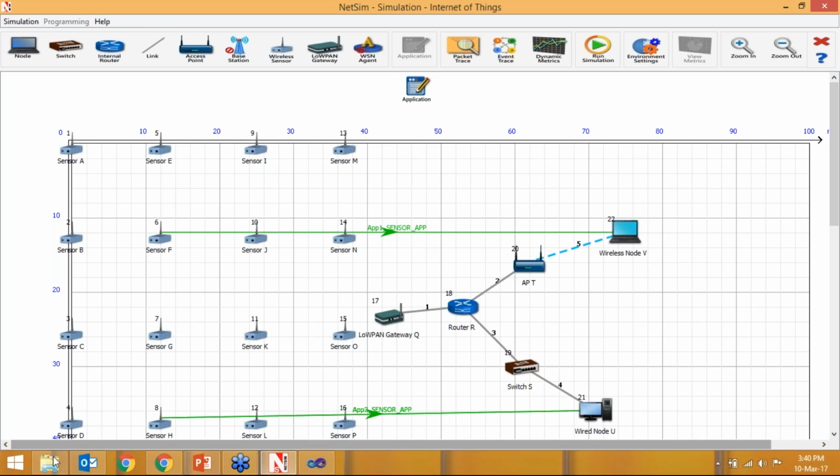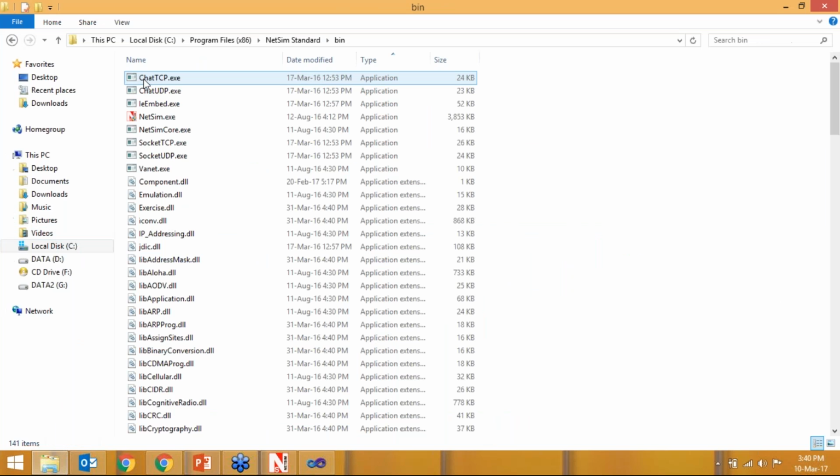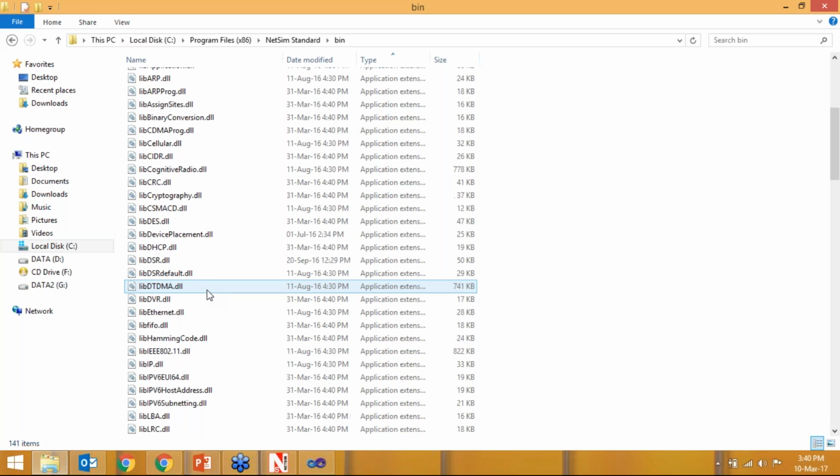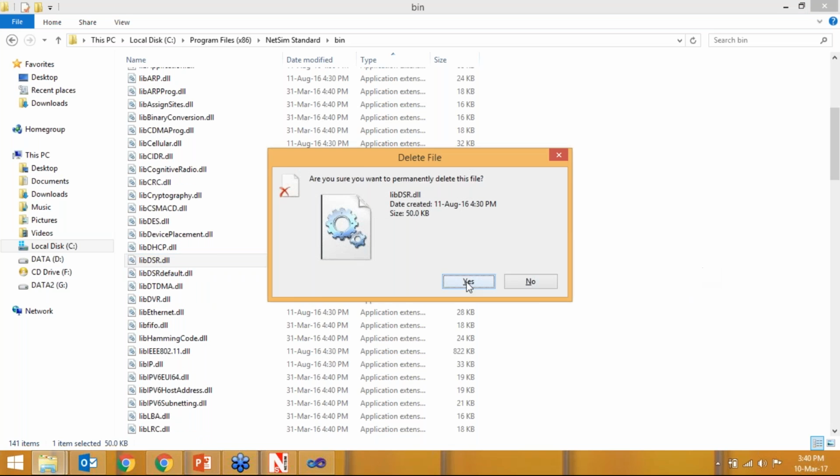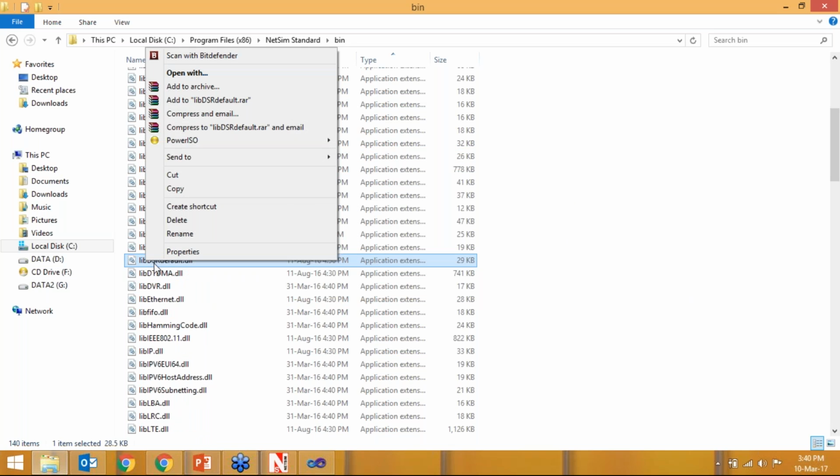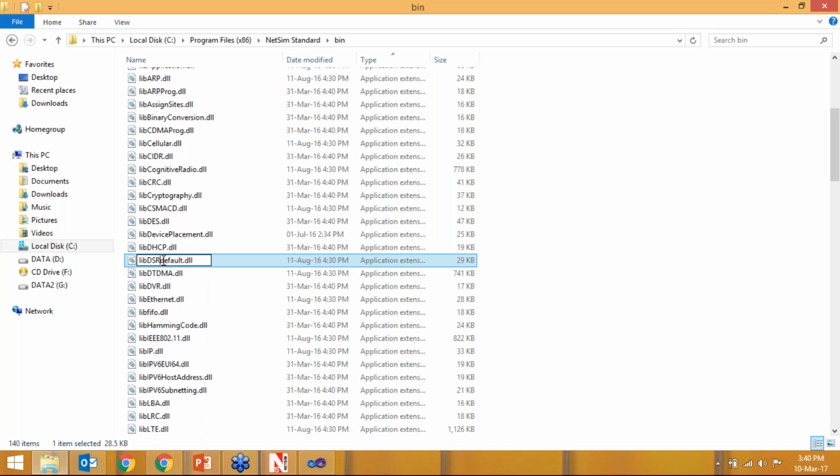For this we first have to change our DLL. Actually, we have edited those DLLs, so we have to make our default DLL active. For that we have to rename.